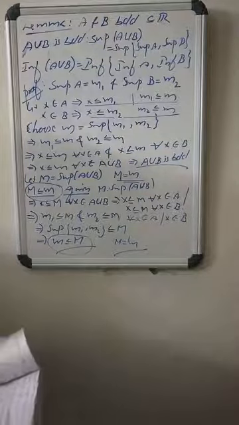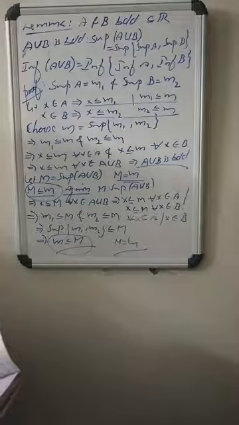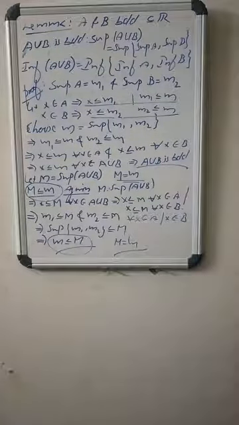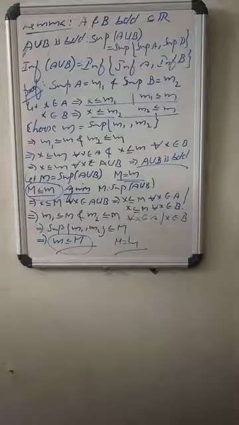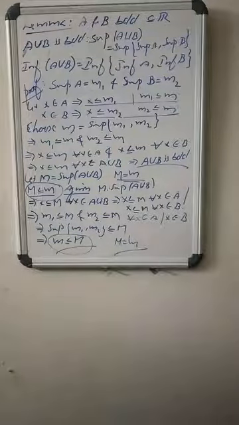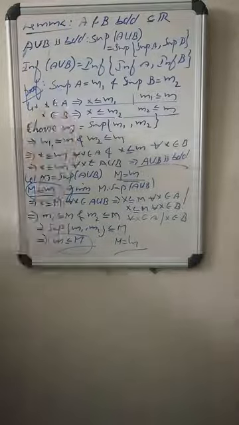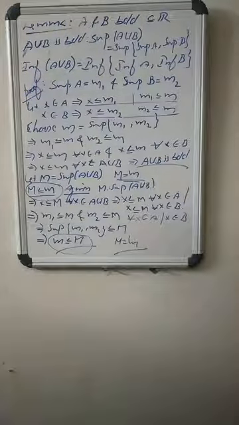So come to the second part. The second part is also proved by the same argument. Infimum of A union B equals the infimum of infimum A and infimum B. That's again proved by using the same arguments. So instead of the supremum, we choose the infimum. Let the infimum of A be small n1 and the infimum of B be small n2.